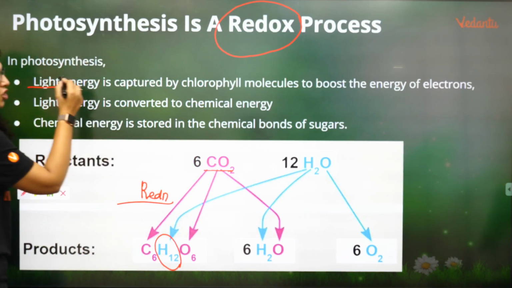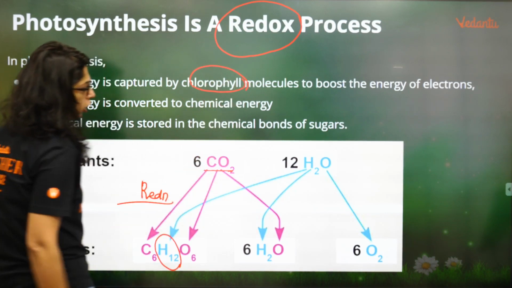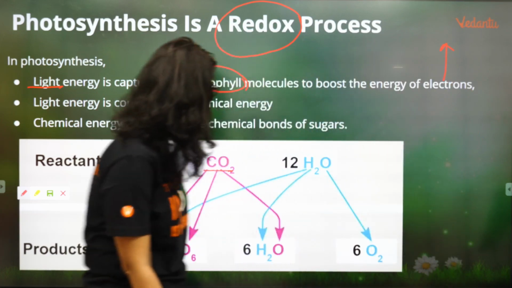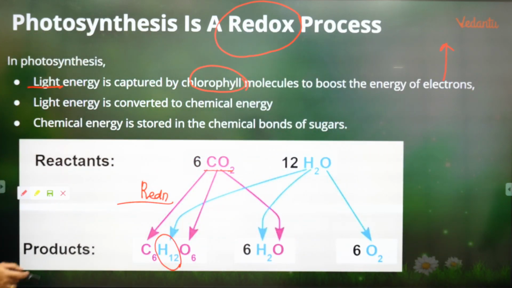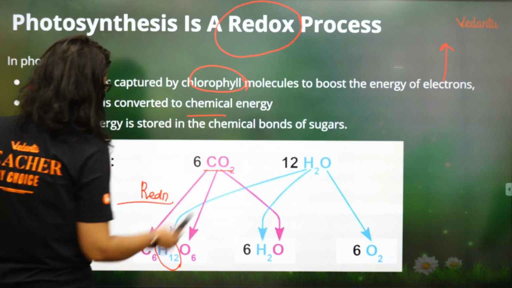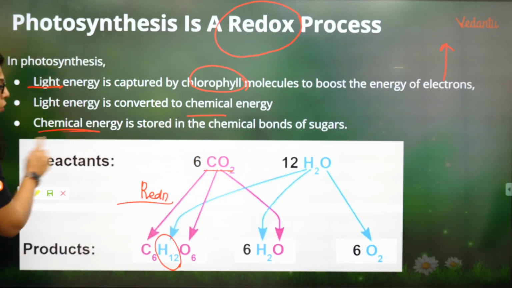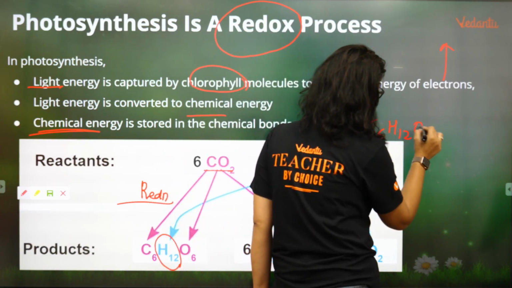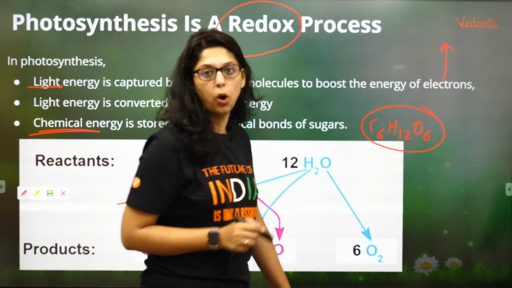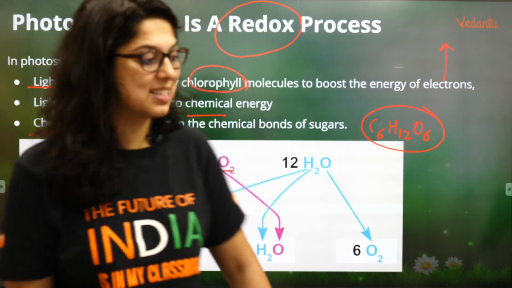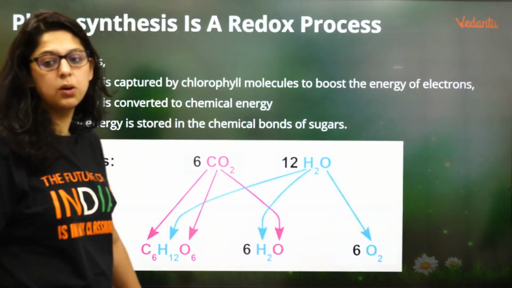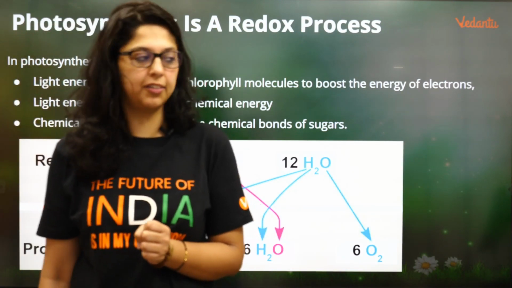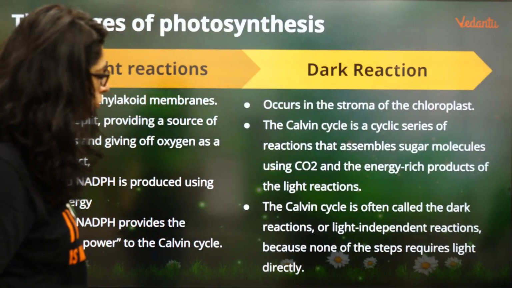Right? So light energy is trapped by chlorophyll molecules, which boosts electrons to a higher energy level. Light energy is converted to chemical energy, and chemical energy is stored in the bonds of C6H12O6. इसके अंदर क्या stored है? What is stored inside C6H12O6? Chemical energy. Any doubts? Yes? Definitely करवा दिया जाएगा देवेंद्र. Is it clear? So now let's come to the types of reaction.